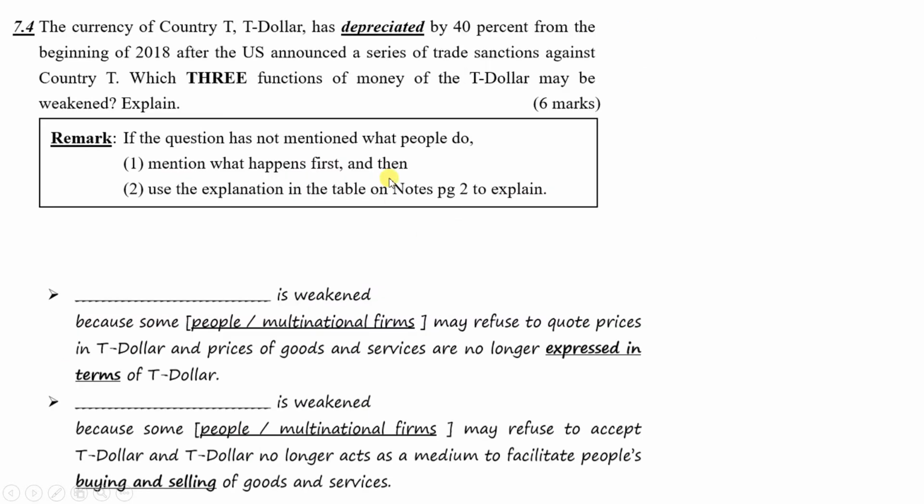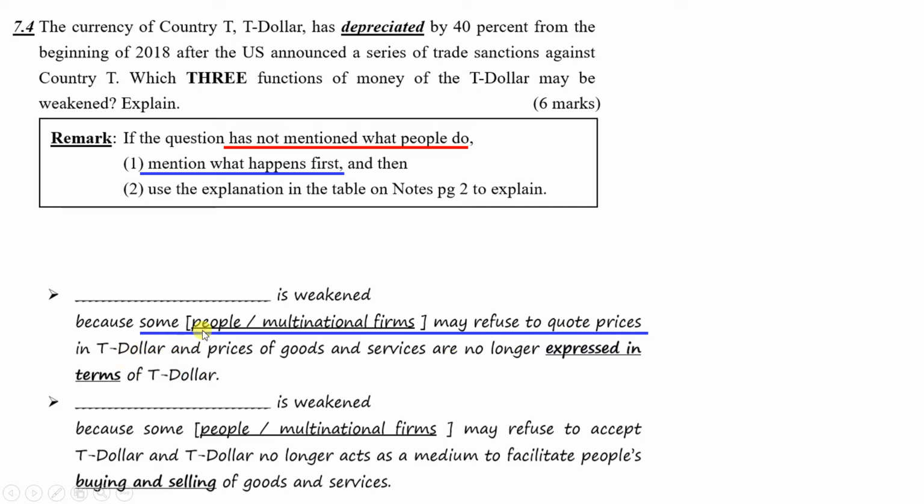Let's go to the second type of question, 7.4. In 7.4, the situation is just the same as 7.3. However, the question hasn't mentioned what the people do. Then in that case, you need to mention what happens first and what the people do first. And here comes the statement that you have to answer for this type of question. You have to mention that some people or multinational firms may refuse to quote the prices in T-dollar. As I have mentioned before, if the depreciation continues, then after the shops receive the local currency, they will suffer a loss because of a decrease in their purchasing power. And that's why they will refuse to quote the prices in T-dollar.